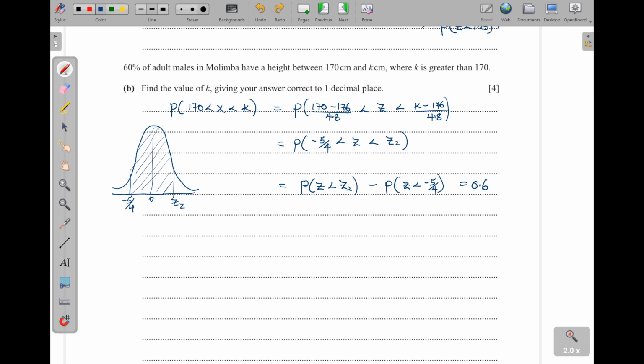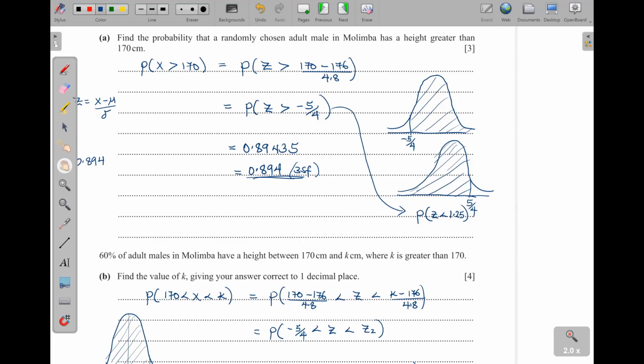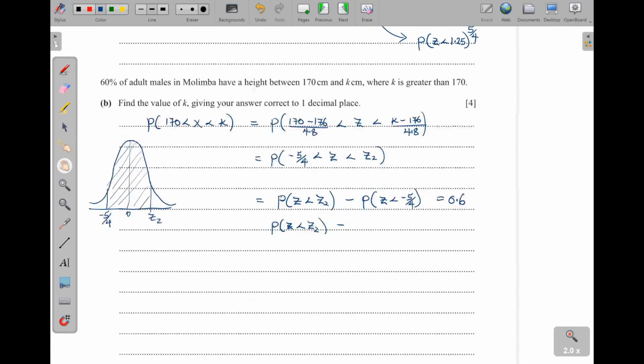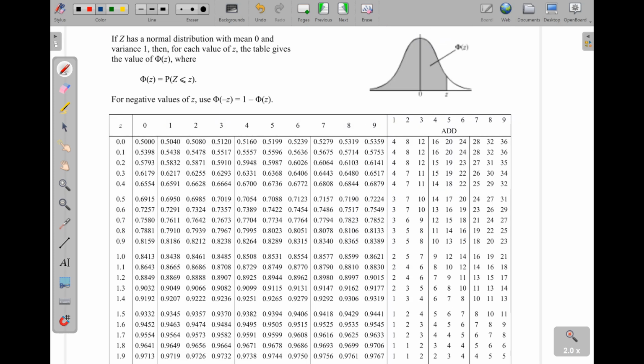Now we have the probability of Z less than Z2, minus... for this one here, what we got up there was for greater than -5/4. Now for the less than, I will just say 1 minus the one for Z less than. Even from the normal table, they always give the one for the negative. Let me show you. Phi of negative z is 1 minus phi of z.